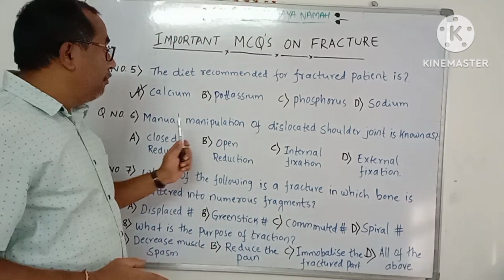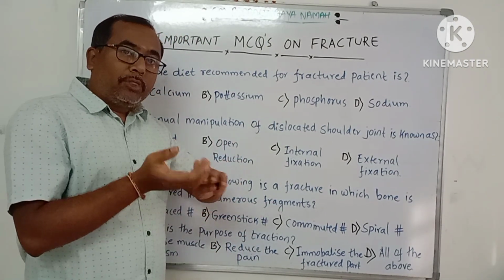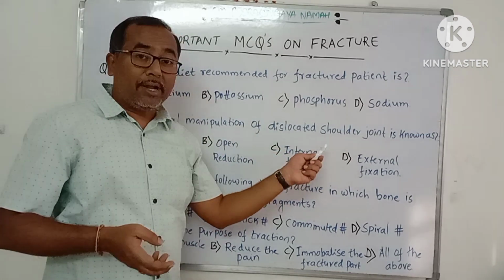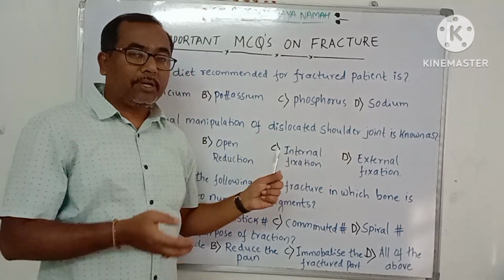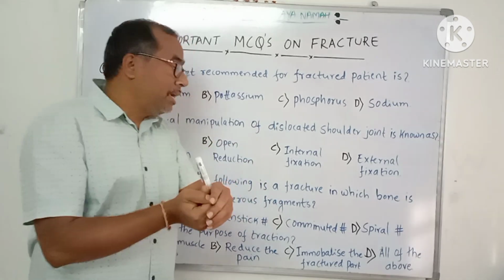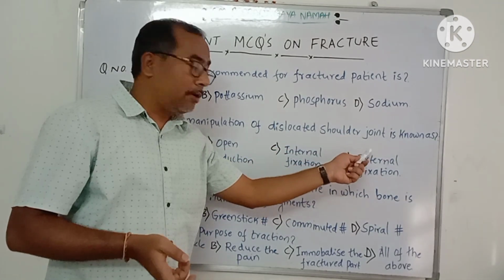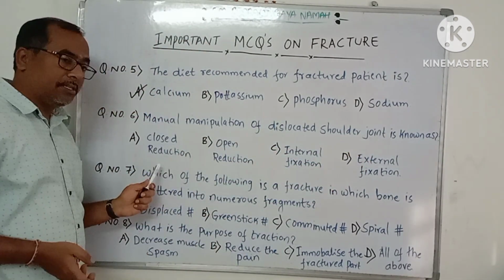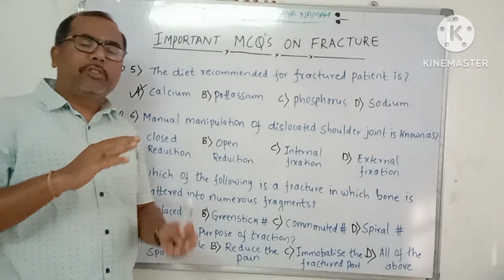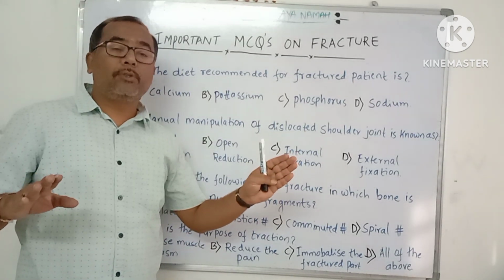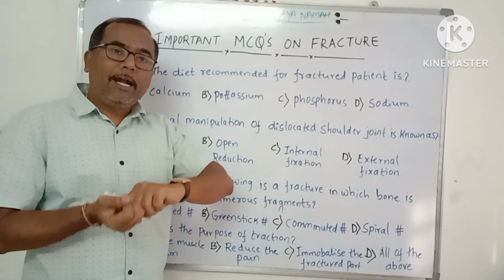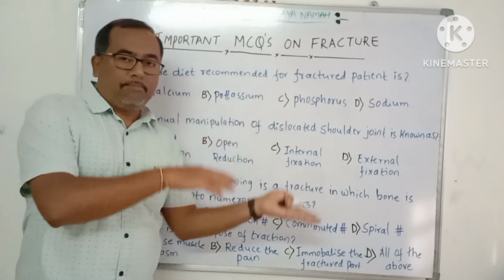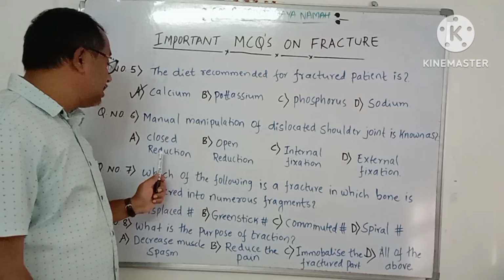So here the orthopedician, without opening the surgical joint, manually pulls and pushes and then brings the bone back to the normal anatomical position. This is known as closed reduction. Closed reduction means without opening the surgical site, without opening the fracture site, if you pull and push and bring the bone back into the normal anatomical position, it is known as closed reduction.